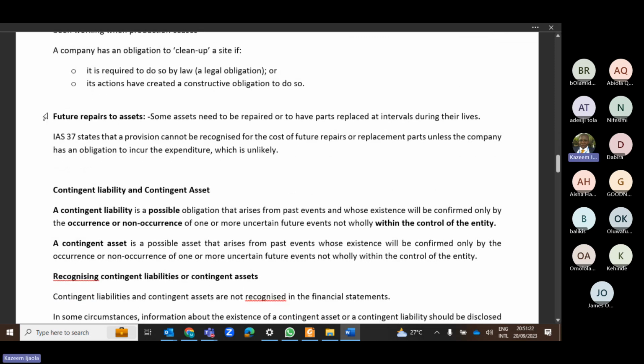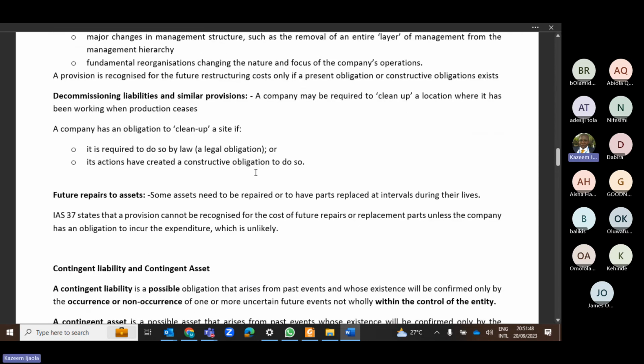Then the next one is future repairs to assets. You want to repair your asset in the future. The question is, can you make provision? The answer is no. You cannot make provision for future repairs or future losses because they are from future events and not past. What if you change your mind that you're not doing it again? So you can't make provisions for future repairs to an asset. So you need to understand each of these things very well.